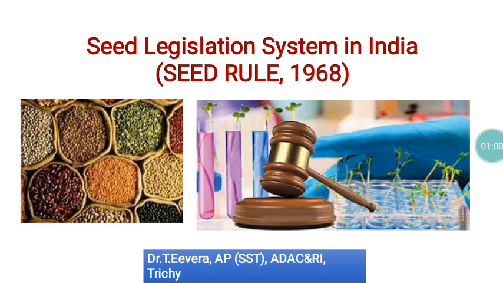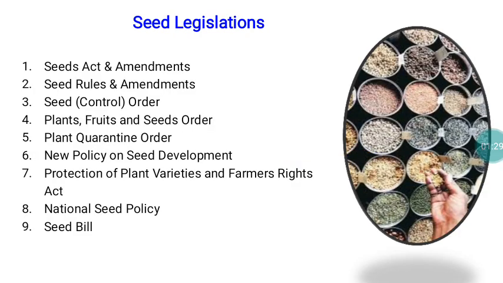After creation of the agencies, each and every agency as well as the person appointed under the Seed Act must be given some functions. They have to carry out all those functions strictly following certain rules and regulations. In order to provide rules and regulations for the effective implementation of the Seed Act in our country, the Seed Rules were formulated. The Seed Rules were also passed in the parliament in the year 1968. These are the total seed legislation system in India. Today we are going to discuss the Seed Rules and their amendment in detail.